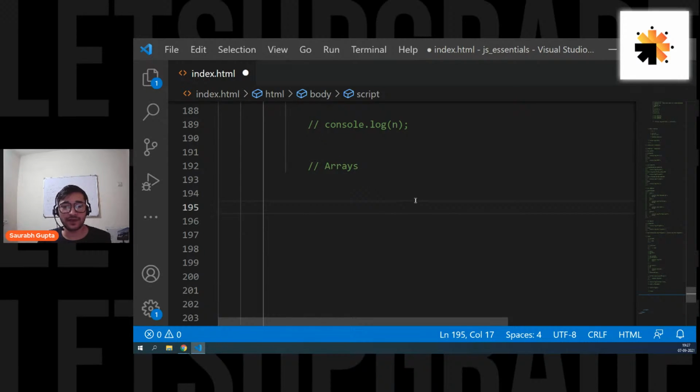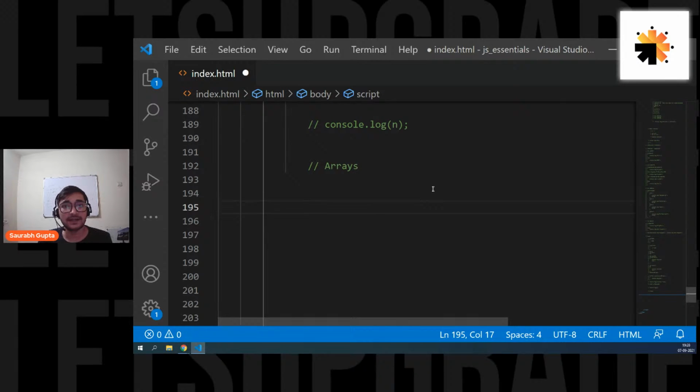Okay, guys, so now let's move ahead. What are arrays? Let's try to understand it very simply. Let's see the definition. An array is just a collection of elements of same type. In our case, it's going to be data, because we don't have elements like chair or table, right? We simply have data. So in our case, an array is going to be a collection of data of same type, like a collection of numbers, strings, booleans, decimals. So array is nothing but a collection of elements of same type.